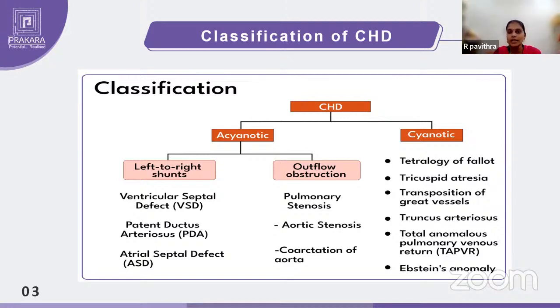And among the cyanotic heart diseases, we have tetralogy of Fallot, tricuspid atresia, transposition of great vessels, truncus arteriosus, Ebstein's anomaly, and total anomalous pulmonary venous return. So these are a few of the congenital cyanotic heart diseases. We will look into the major types of acyanotic and cyanotic heart diseases in this session.